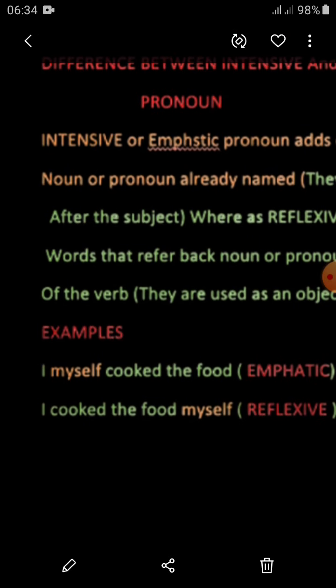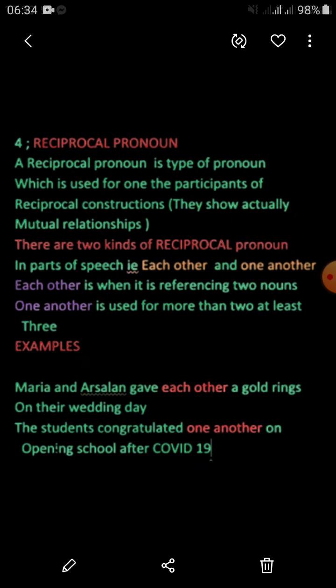Next one, reciprocal pronoun. A reciprocal pronoun is a type of pronoun which is used for the participants of reciprocal constructions. They show mutual relationships. There are two kinds of reciprocal pronoun in the parts of speech, that is each other and one another.